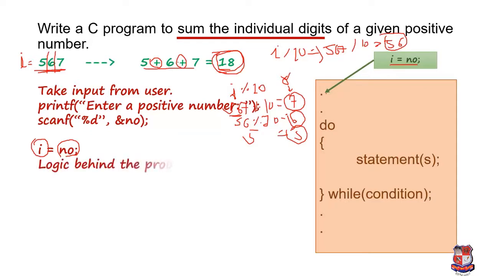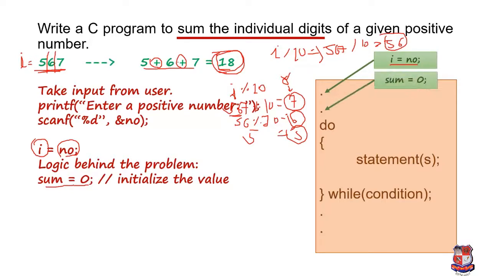Okay, now what is the logic behind this problem? That logic we will write inside the do statement. But before that we have to initialize a value, because we have to find the sum. So we are initializing sum equals 0, and we'll write these things over here.